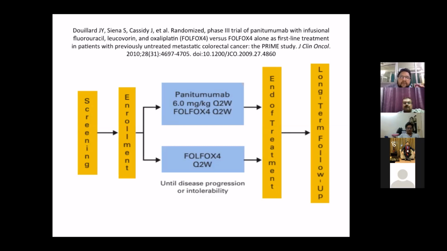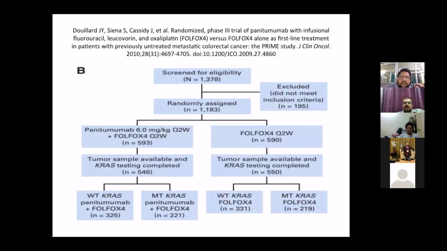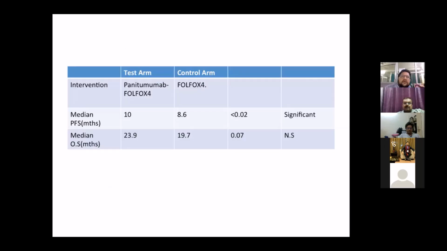Thus, there were a total of 46 patients in the test arm and 550 patients in the control arm, by mutation status of KRAS. The median progression-free survival was 10 months for the panitumumab plus FOLFOX group, while it was 8.6 months for the FOLFOX group only. This result was statistically significant with a probability of less than 0.02. In median overall survival in months, it was 23.9 versus 19.7. It was not statistically significant. The probability was 0.7.